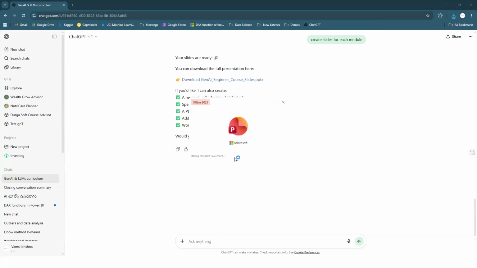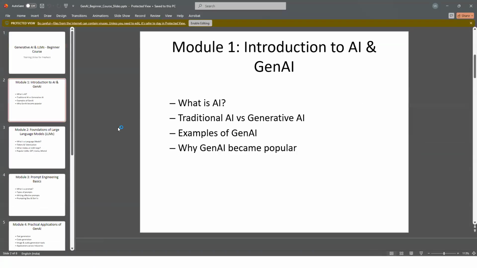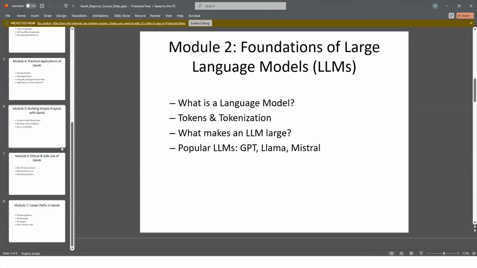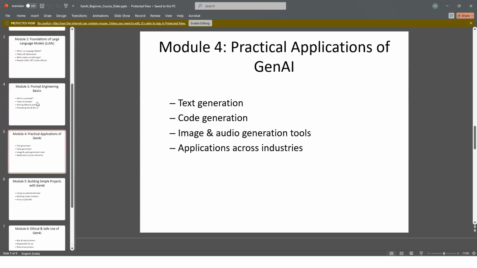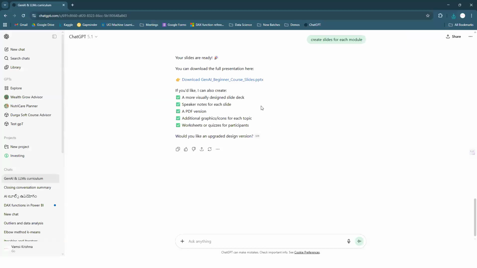So open that. I didn't give anything, guys. I simply gave a prompt. So in total, if you want, we can customize it also. I can customize all these things. So this is the way it has been created. I can add a little bit more. This is not sufficient. I can edit that, and I can do whatever I want.